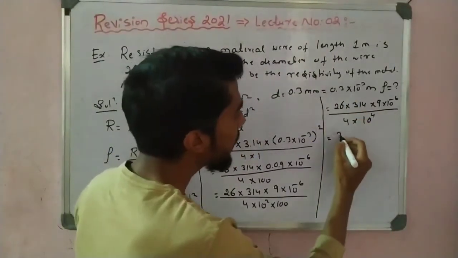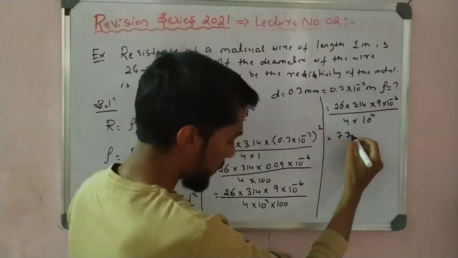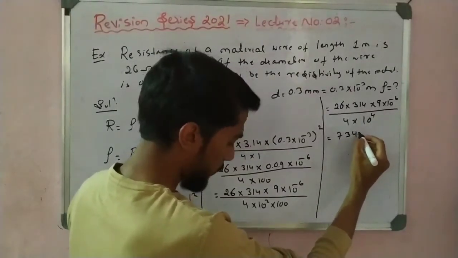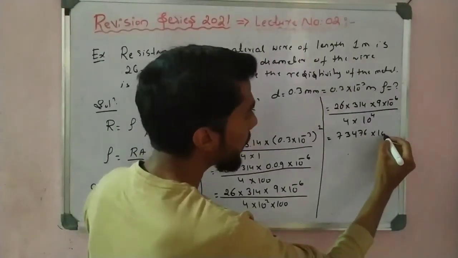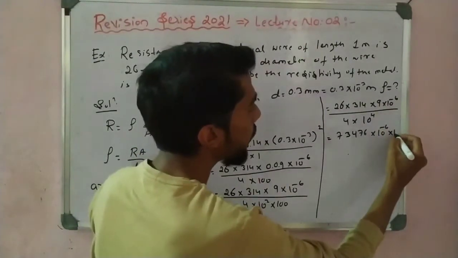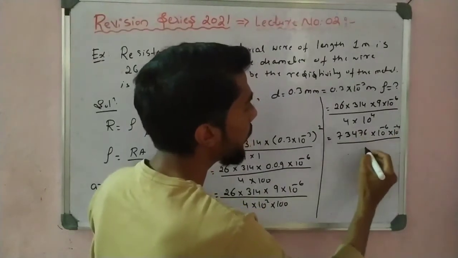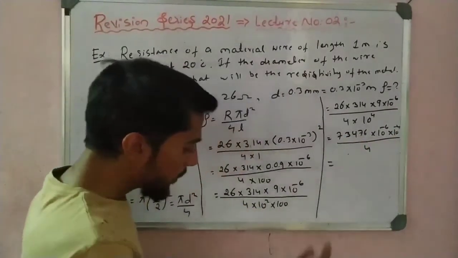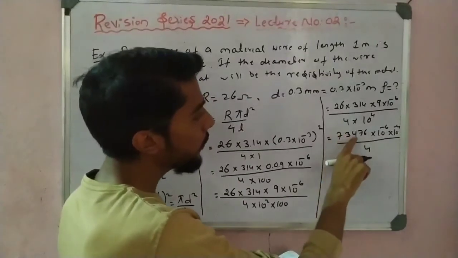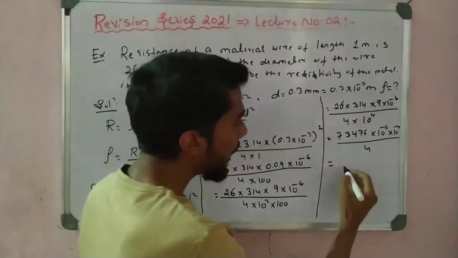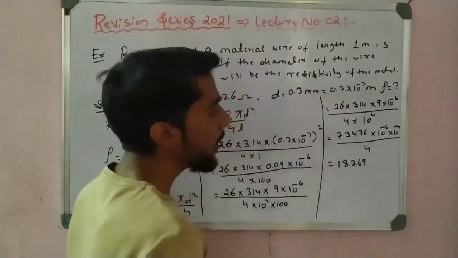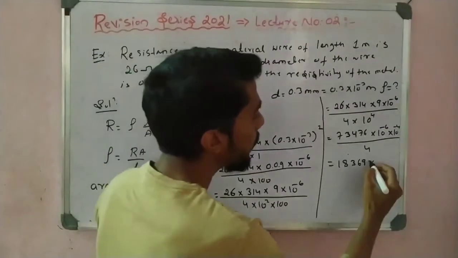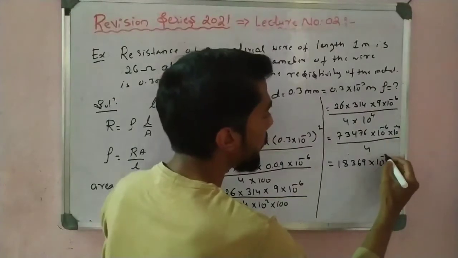In that case I get 73476 into 10 to the power minus 6, and it is minus 4. Now divide by 4. If I divide 73476 by 4, I get 18369.